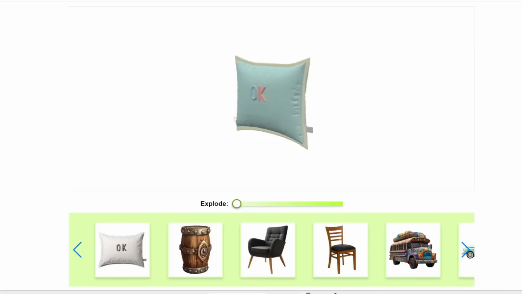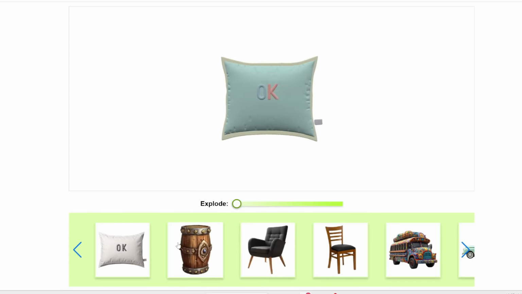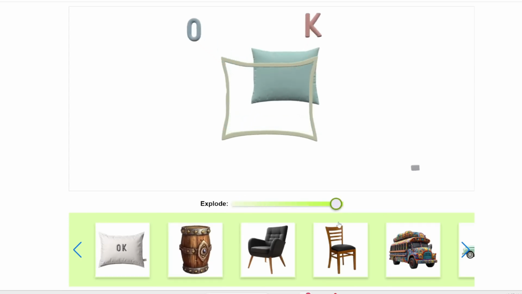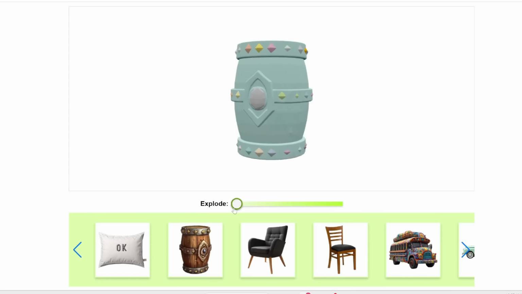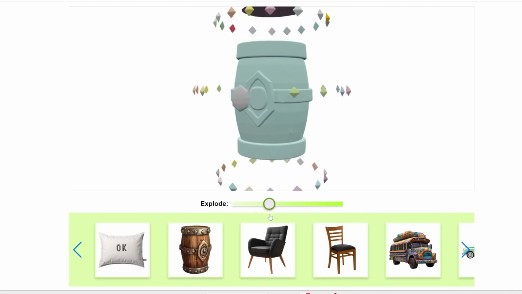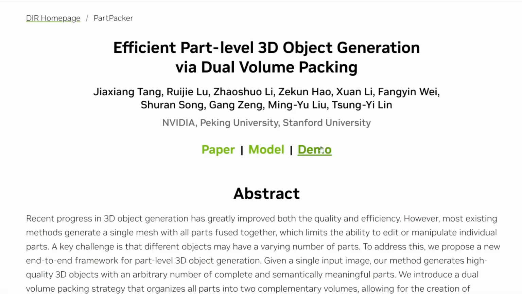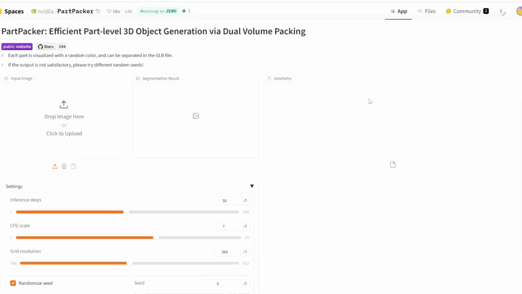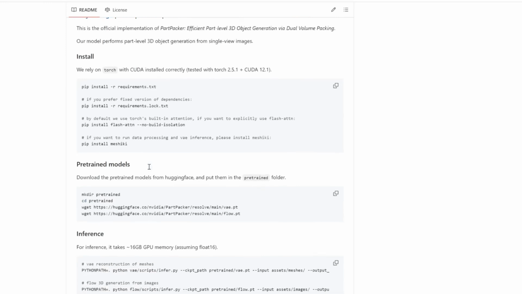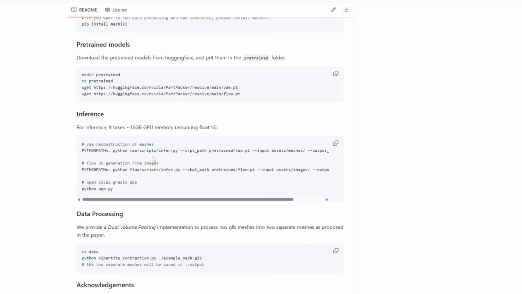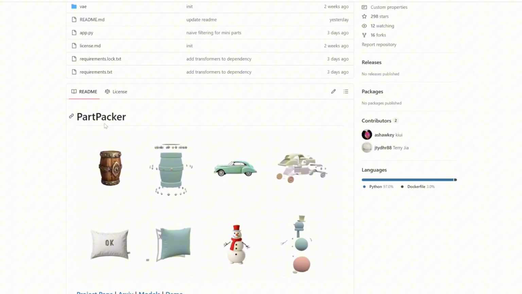It also works with various images and art styles. Here are some results. Here's a pillow generated from the initial image. We can segment it into parts like this. And here's a barrel. And check it out, it's got a bunch of these separate parts that we can break down even more. Like this one. Very nice. Just head to the top of the page, they've got a free Hugging Face space where you can try this online. And they've even released the models and the code, so you can just grab it and run it right on your own computer. All instructions are on the GitHub repo.